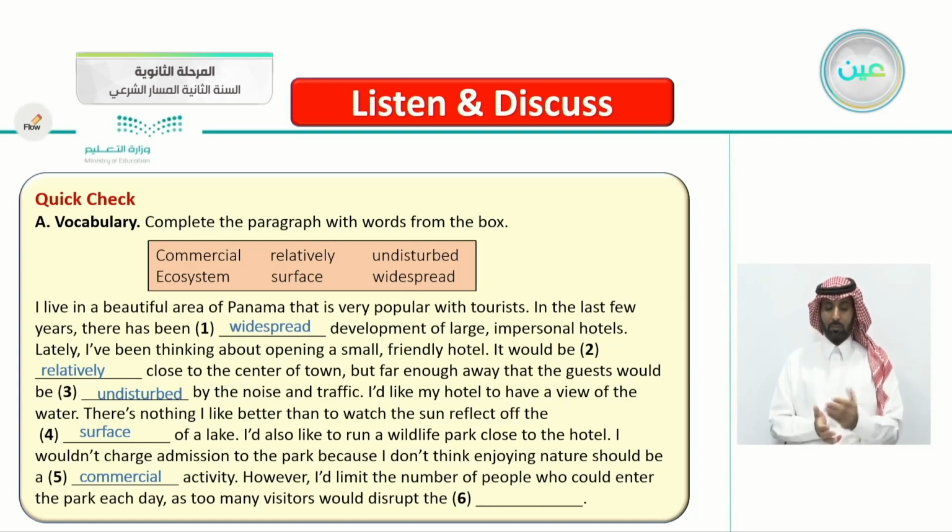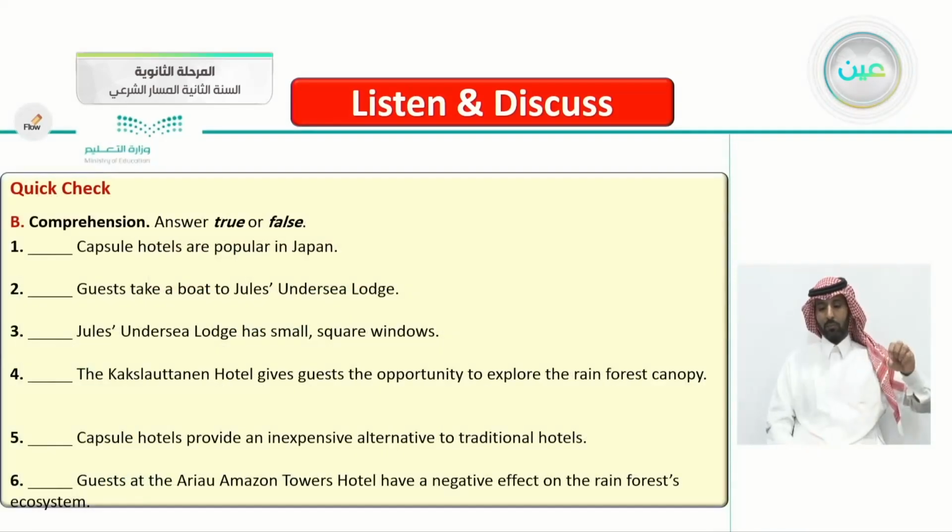However, I'd limit the number of people who could enter the park each day, as too many visitors would disturb the ecosystem.